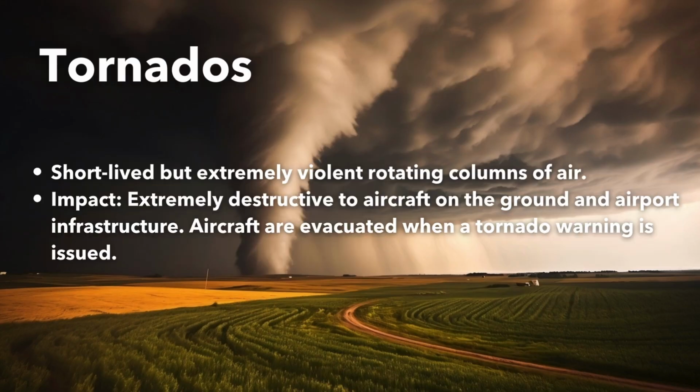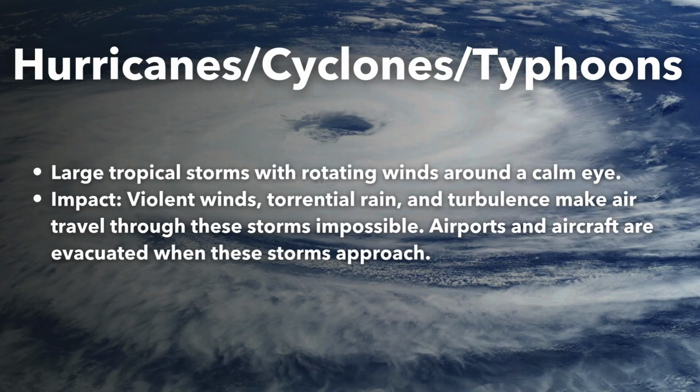during low-altitude flight. Tornadoes are violent columns of rotating air and pose an extreme risk to aviation. While rare for an aircraft to encounter a tornado in flight, they can cause severe damage to airports and aircraft on the ground, often leading to the evacuation of aircraft to safer locations. Finally, hurricanes, cyclones, and typhoons are large-scale systems that bring torrential rain, violent winds, and turbulence. These storms can devastate airport infrastructure and force the evacuation of aircraft from affected regions.